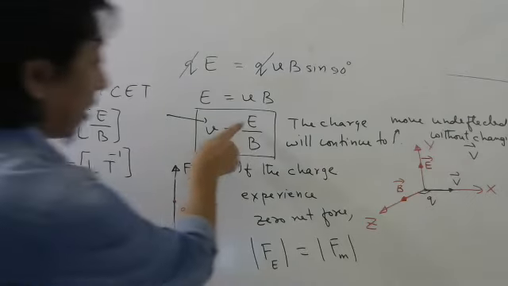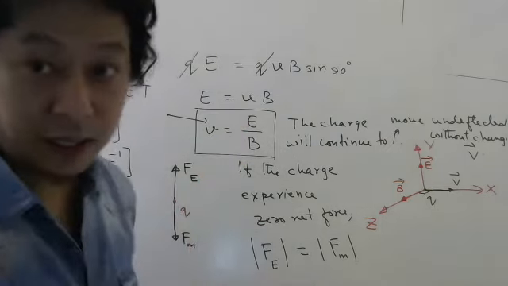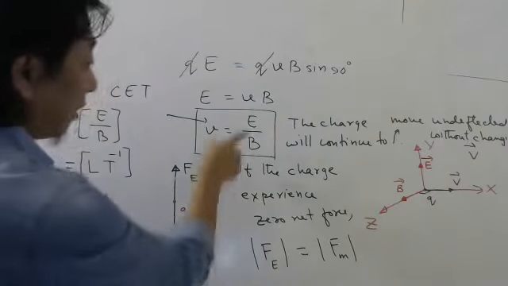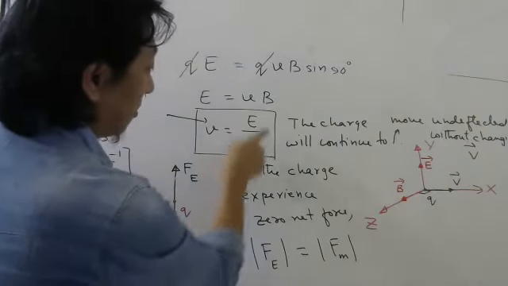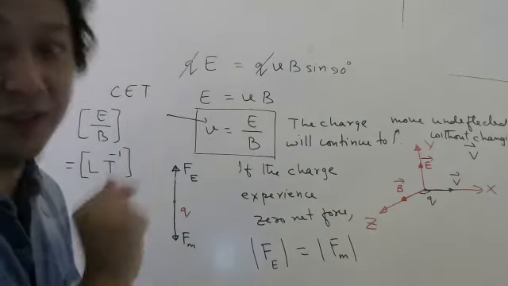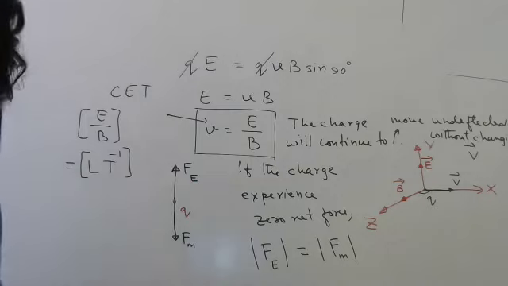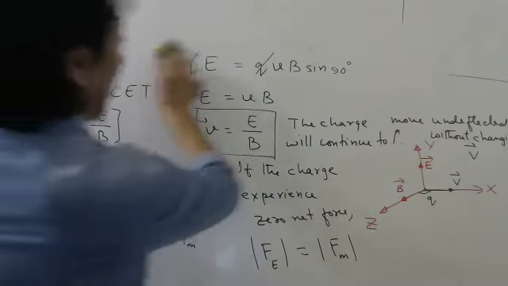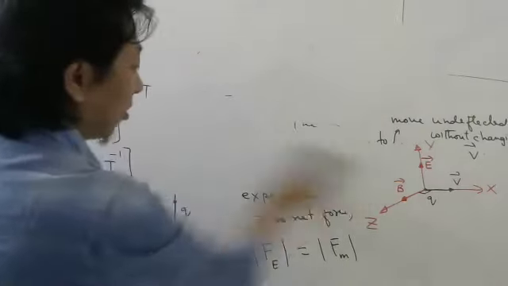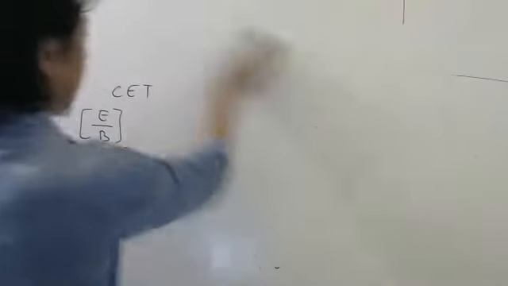So if they want dimension of this or dimension of this separately, then we have to do it in a lengthy way, right? But if they want dimension of this ratio, then directly remember that this ratio is equal to this. There is one formula in physics. So if you remember that way, you can find dimension very, very easily. Last point, I'll try to explain why it is called velocity selector. Why the topic is velocity selector.